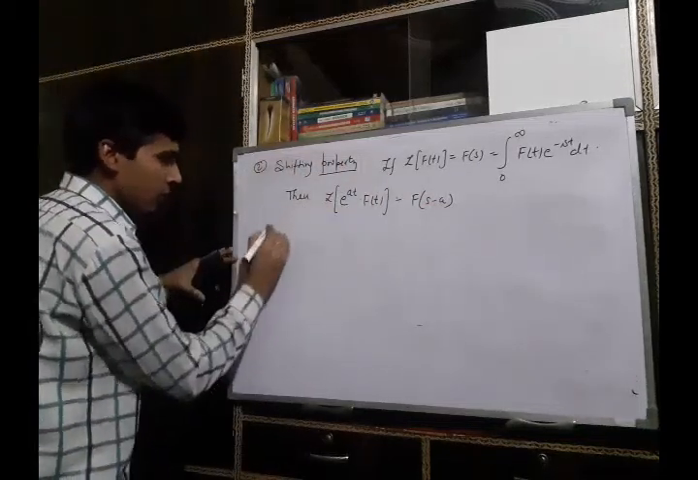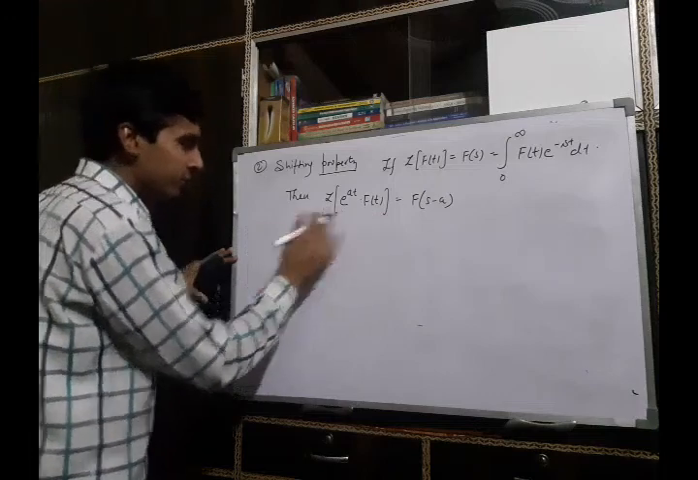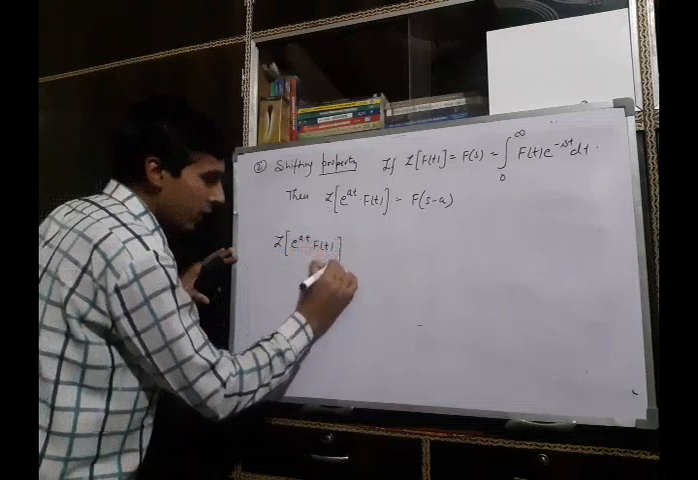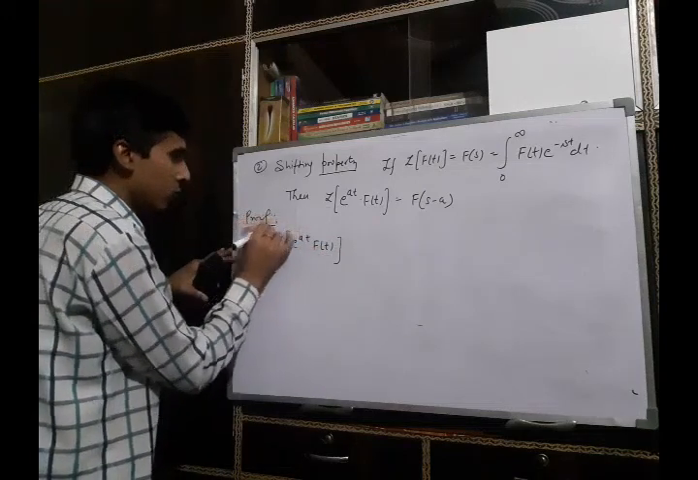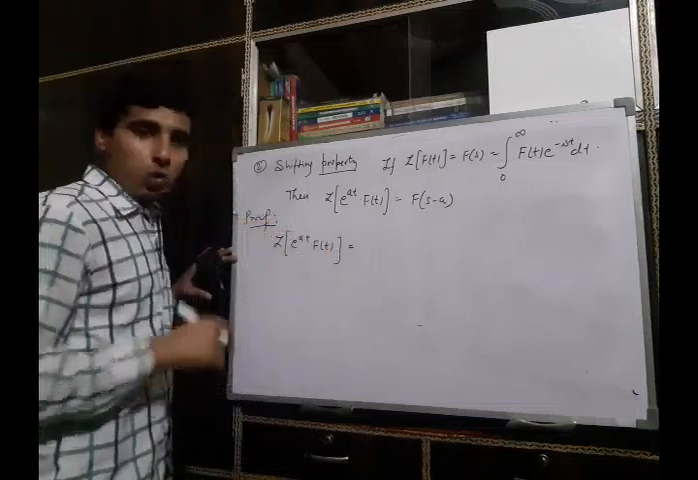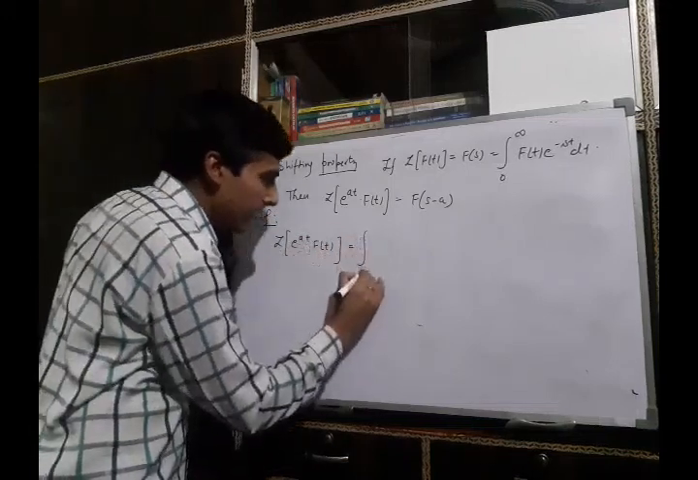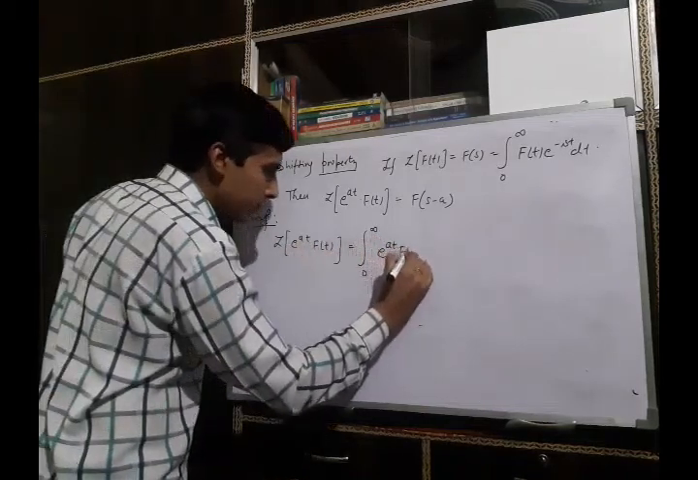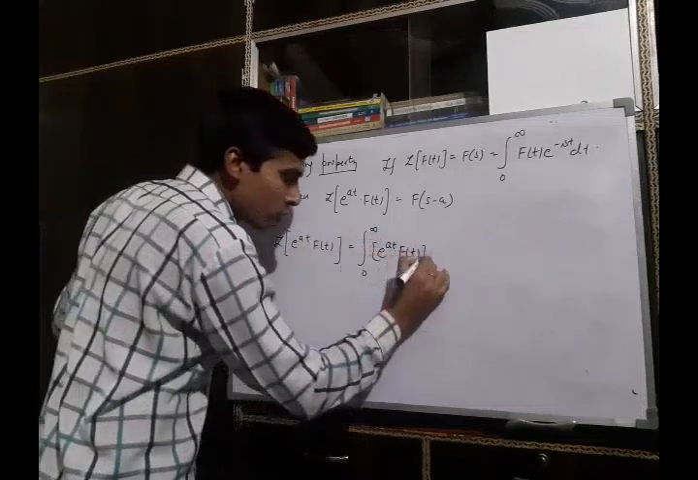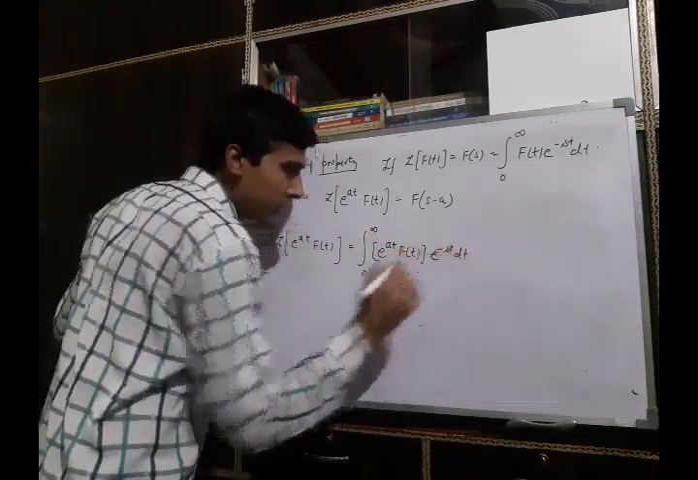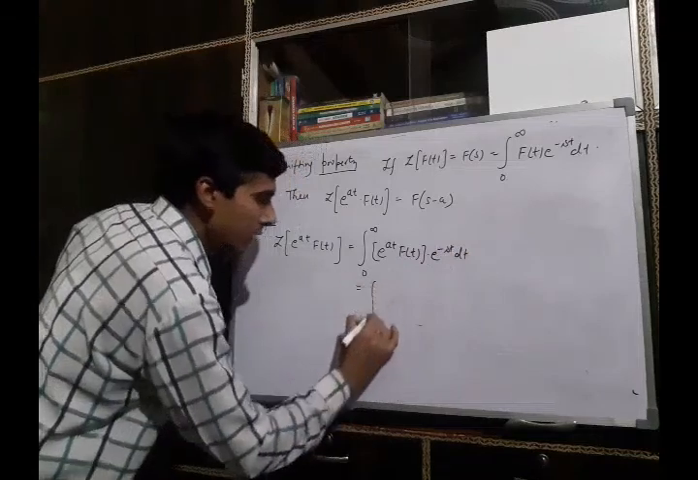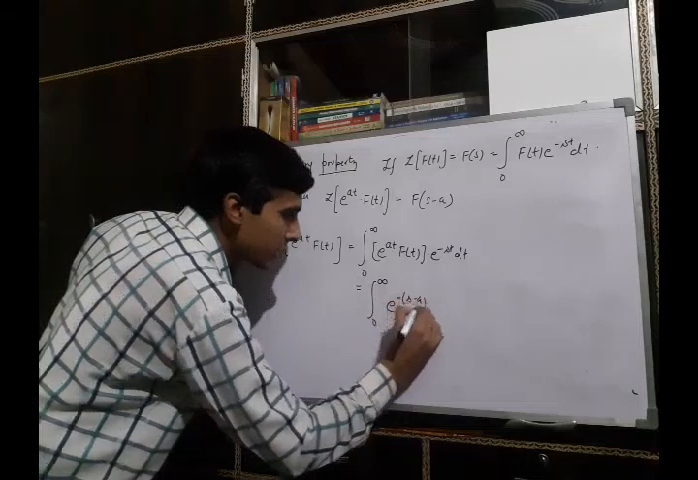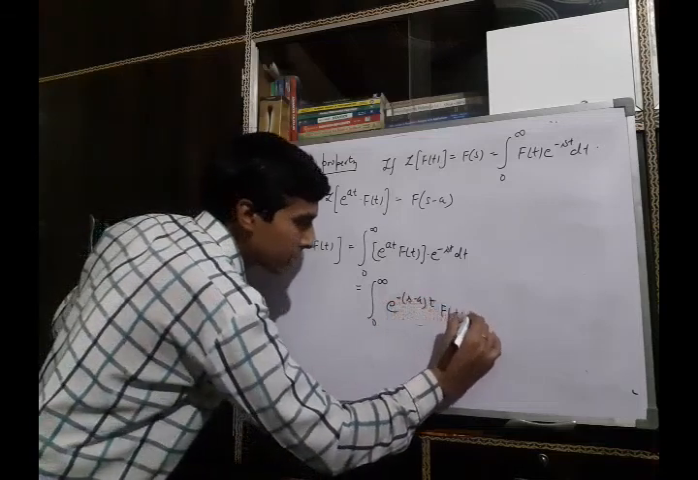So to prove this, we consider the left hand side. We will find the Laplace transform of e^(at) f(t). We will prove this. So again, using the definition of Laplace transform, it can be written as the integral from 0 to infinity of e raised to power at f(t) into e raised to power minus st dt. Now it can be rewritten as the integral from 0 to infinity of e raised to power minus (s minus a)t f(t) dt.